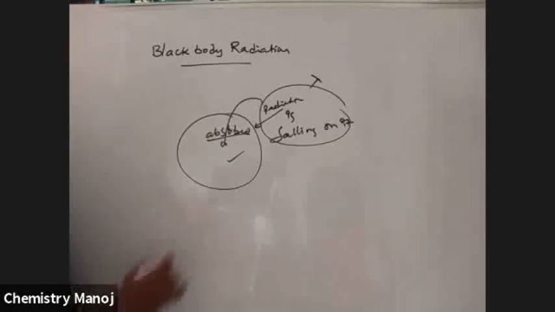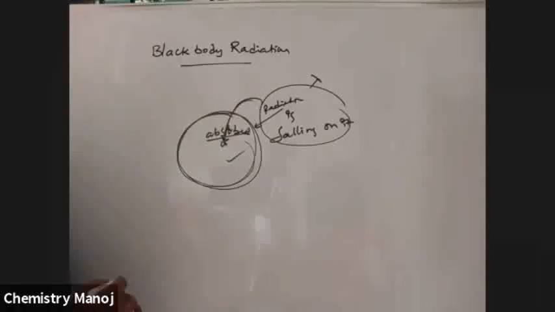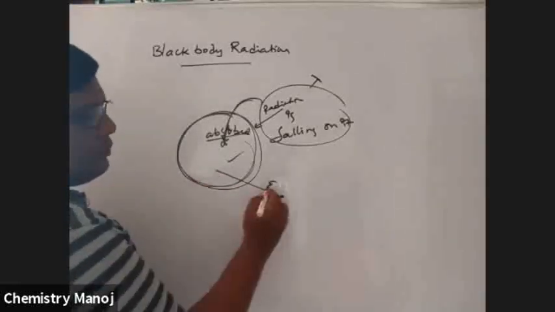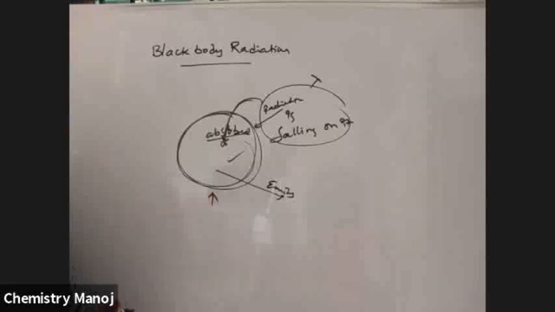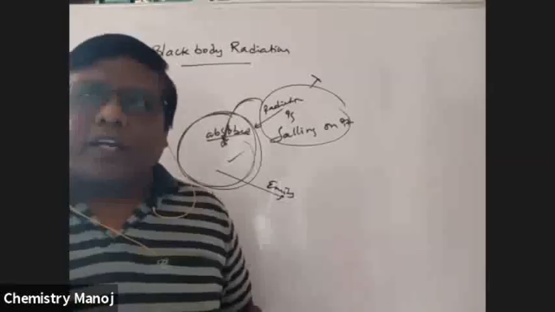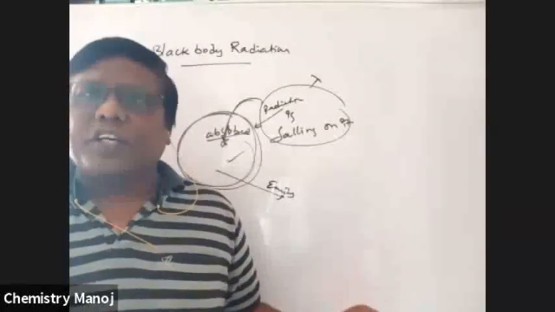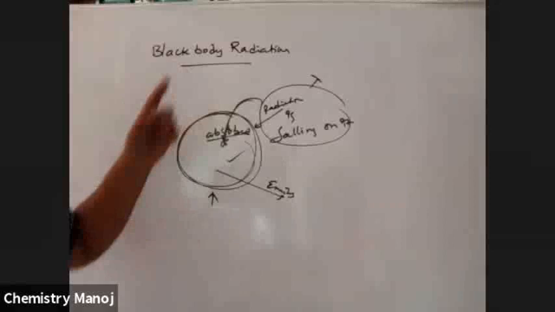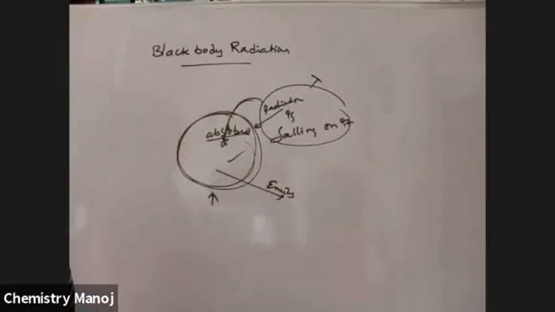The body absorbs all the radiation falling on it and also emits all the radiation on heating. So it is a perfect absorber and emitter of radiation. That type of body is called a black body, and the radiation in and out is called black body radiation.